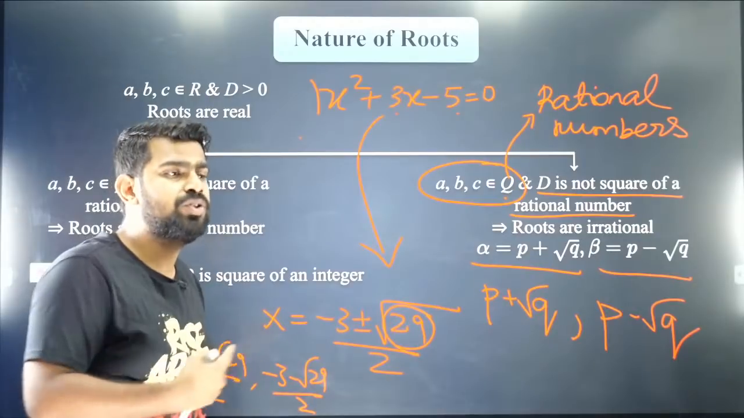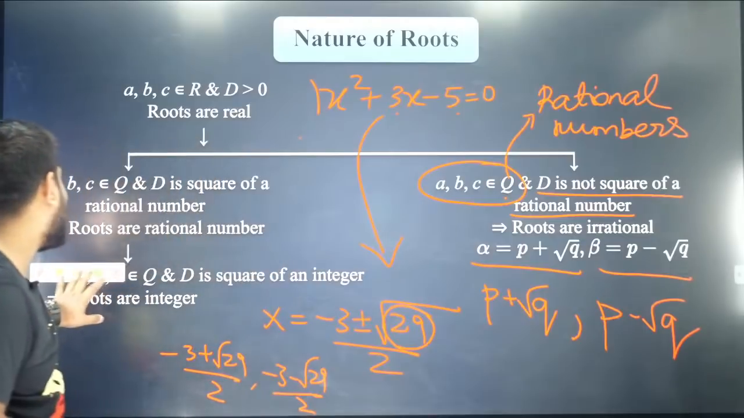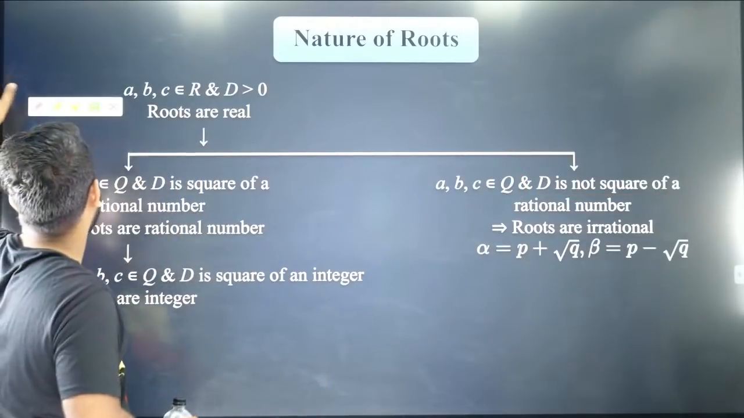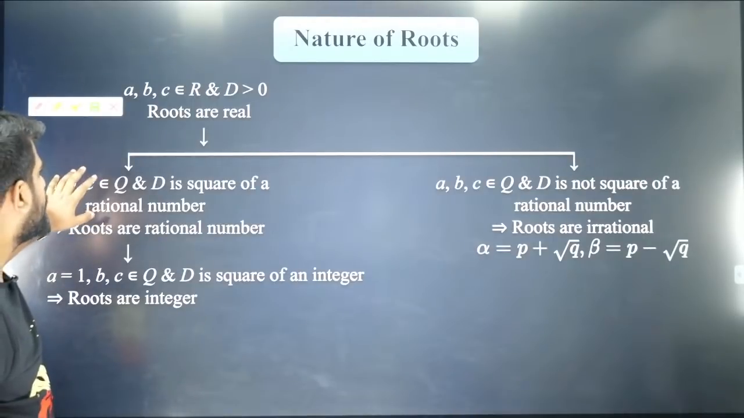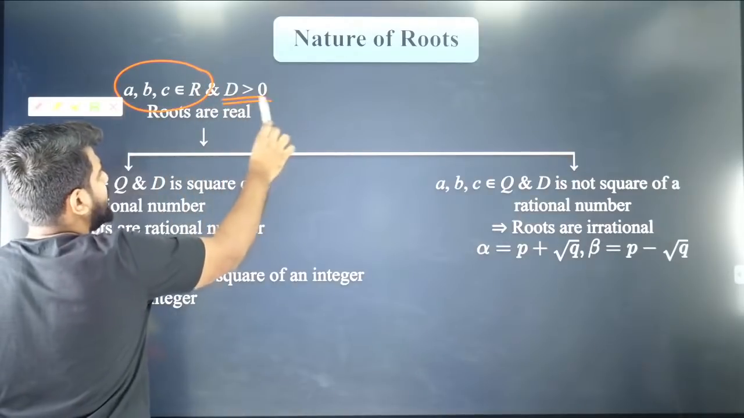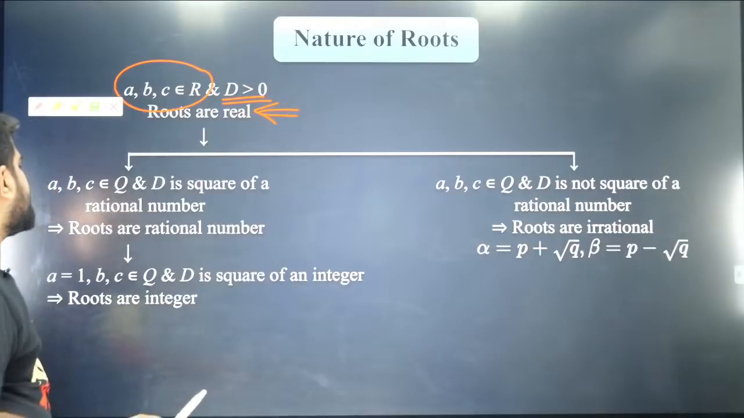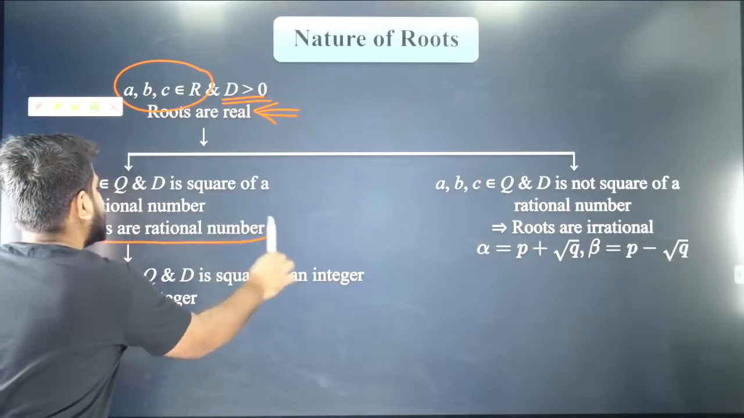So this is how you understand what this particular right hand side means. Now I'll explain the left hand side because some of you are asking me to explain it. I'll do it. So if a, b, c are rational and the discriminant is greater than 0, you have roots which are real and distinct. Now, how will the root be a rational number?